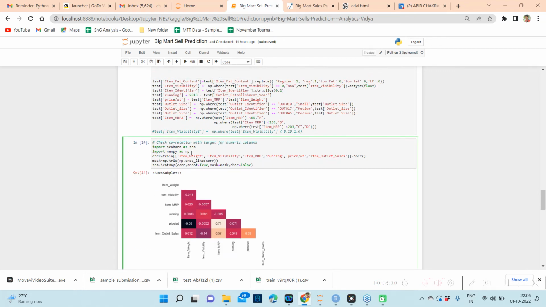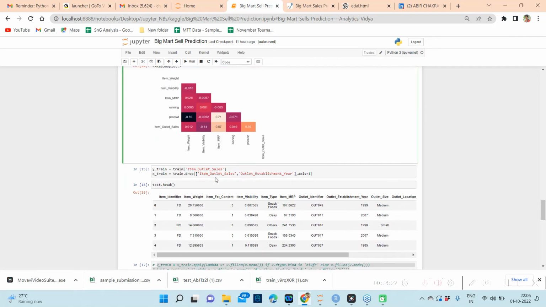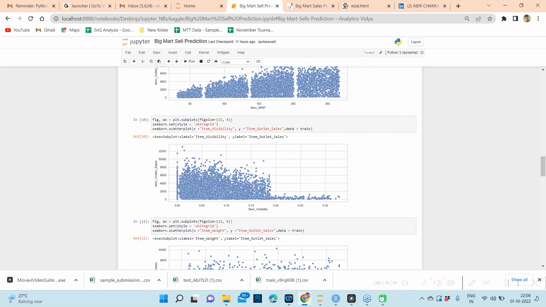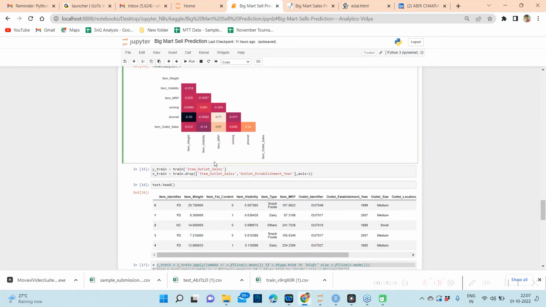Now I am checking the correlation with the target for these few numeric columns. What I noticed is that item MRP and price per weight have a very good correlation, and item visibility also has a pretty good negative correlation. It is pretty obvious from the plot. You can see that item visibility has some negative correlation with the outlet sales.